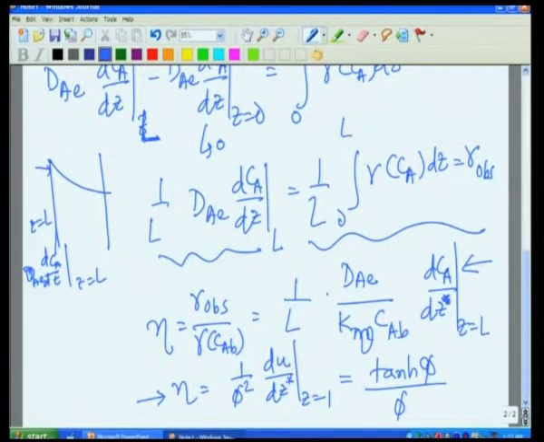Let us look at this equation more carefully and see how this effectiveness factor depends on phi. To recap, we have created a rating system for the observed rate by rating it with the rate of reaction if diffusion was not there, and we call this rating factor the effectiveness factor.